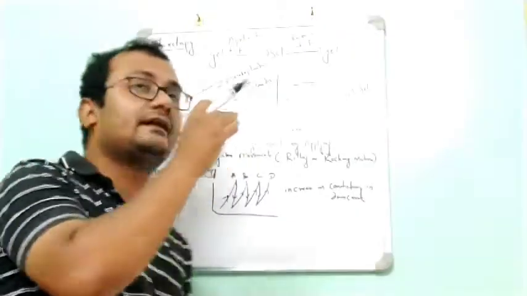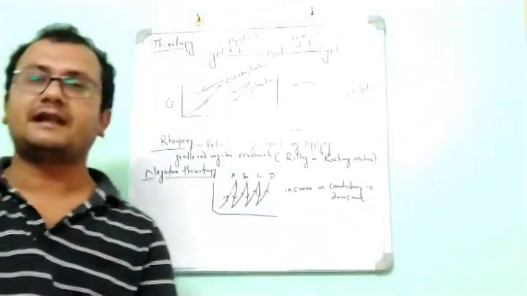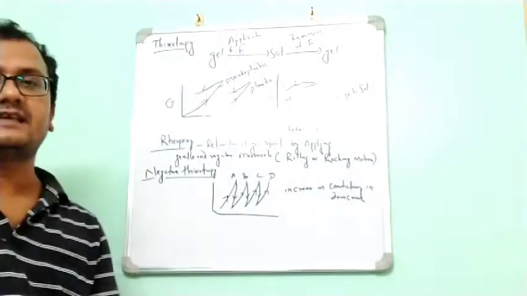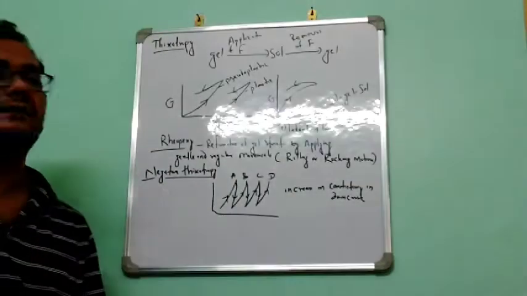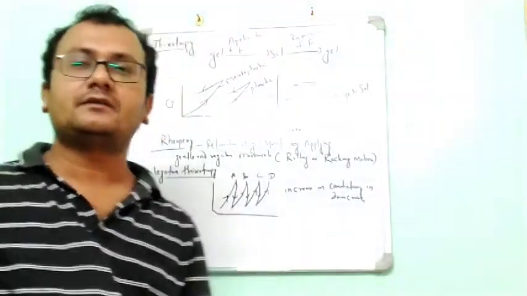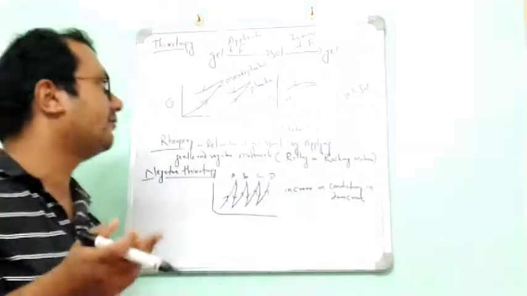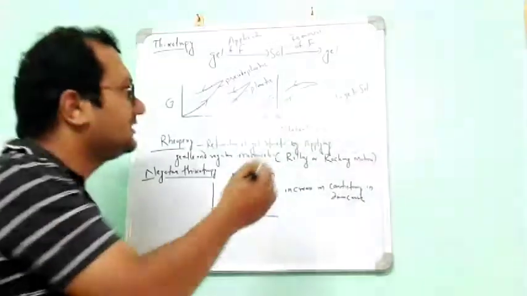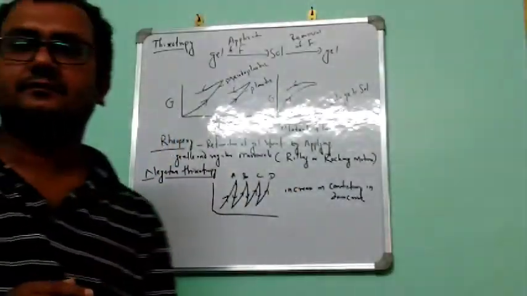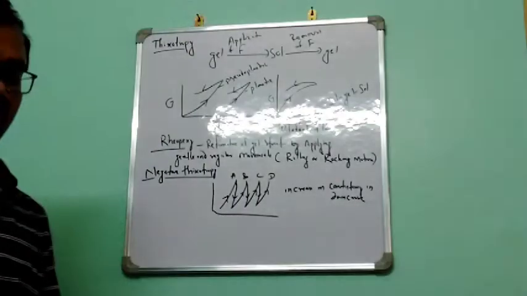That means when there is a solution and we apply the shearing stress, it will be converted to gel, and the gel will be converted to sol when you remove the shearing stress or force. So here also it is shifting leftward, and there is a decrease in viscosity in case of dilatant flow also.